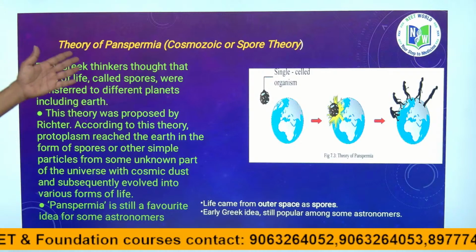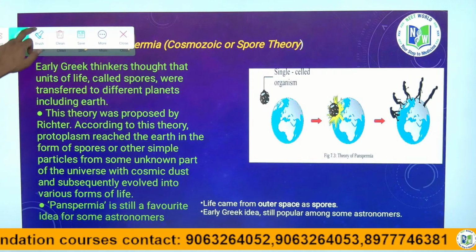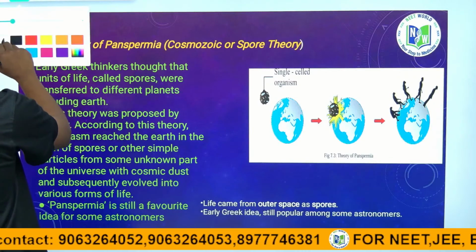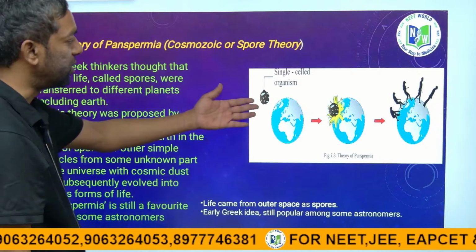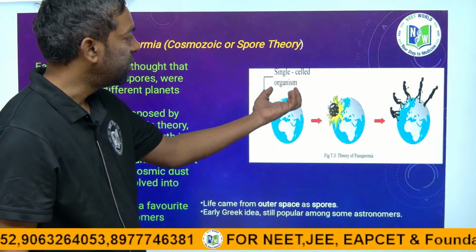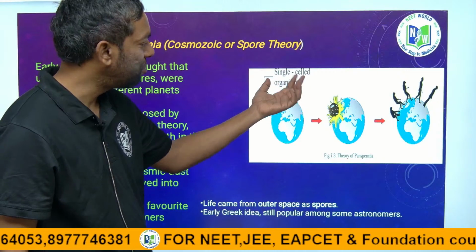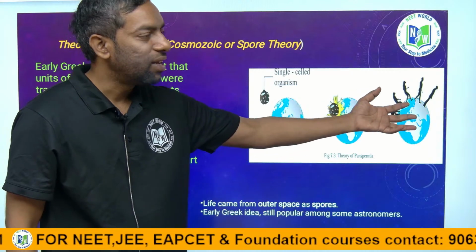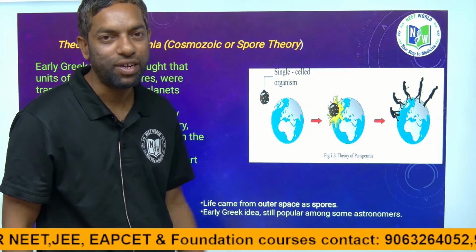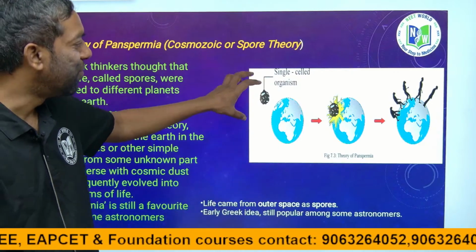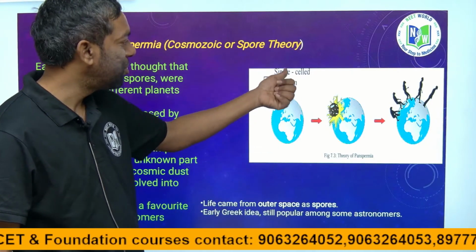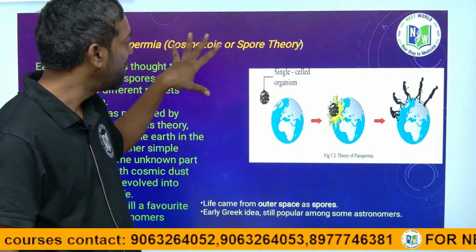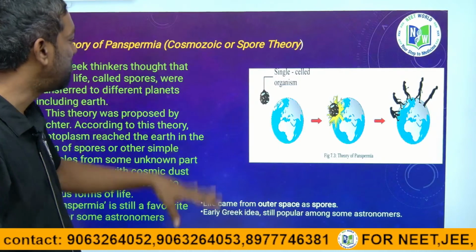The theory of panspermia, that is the cosmozoic or spore theory, guys. Just look at this. This is the Earth. A single cell organism comes from the universe onto the Earth. They fall on the Earth and can create life. It is difficult to understand where it is coming from. According to this theory, it is a single cell organism.